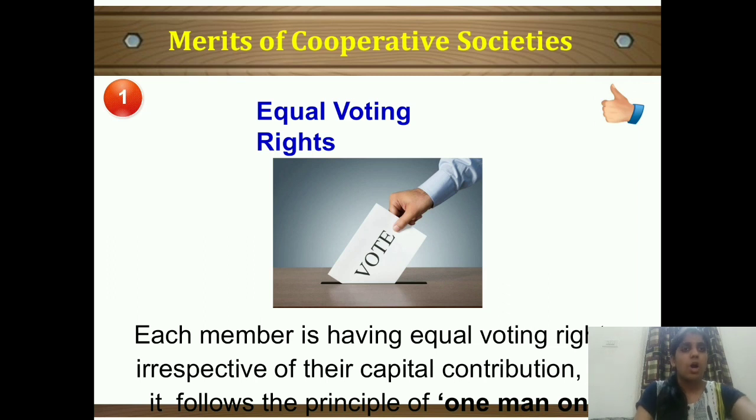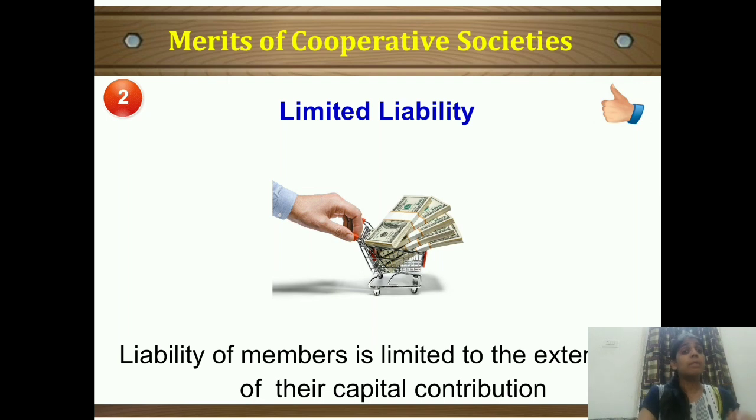Understood the first merit? Moving to the second one, we have limited liability. Again, we saw this as a feature, that each member has a limited liability to the extent of the capital they have contributed.